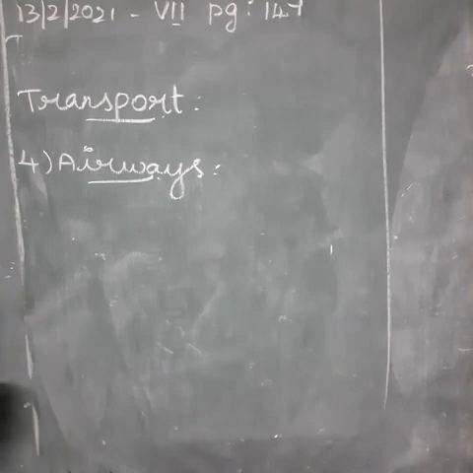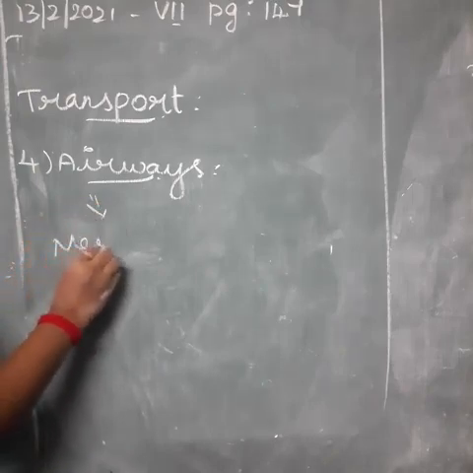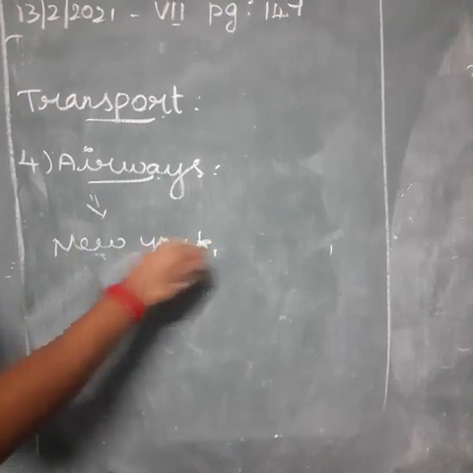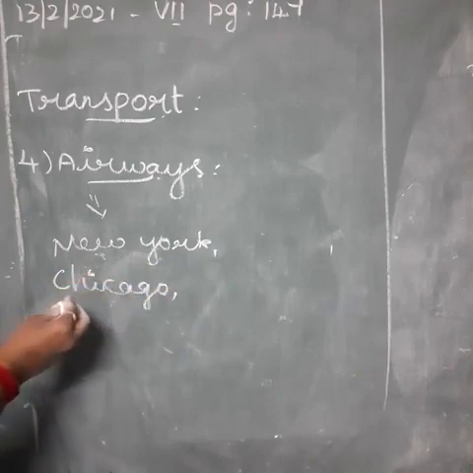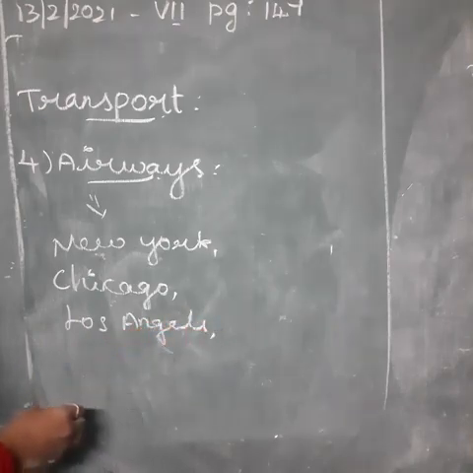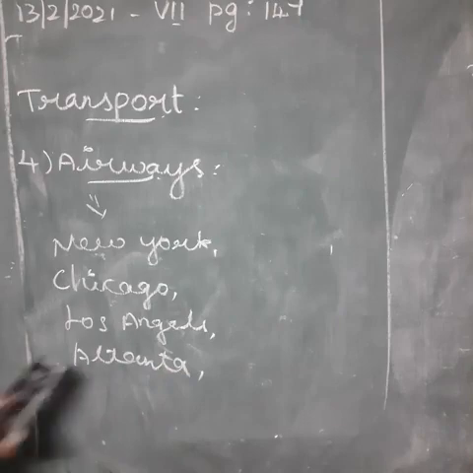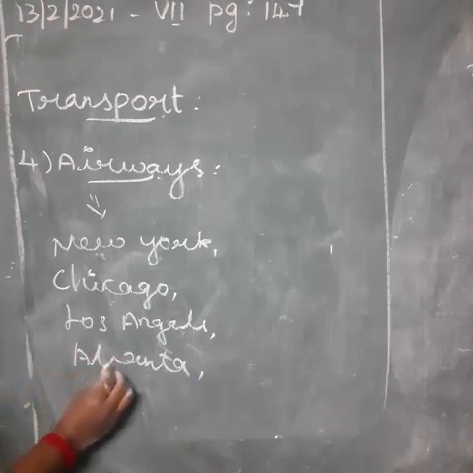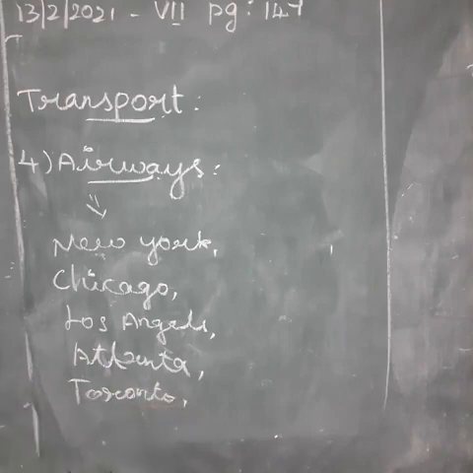Some international airports in North America are New York Airport, then Chicago Airport, then Los Angeles, Atlanta, after that Toronto, then Montreal and Mexico City.